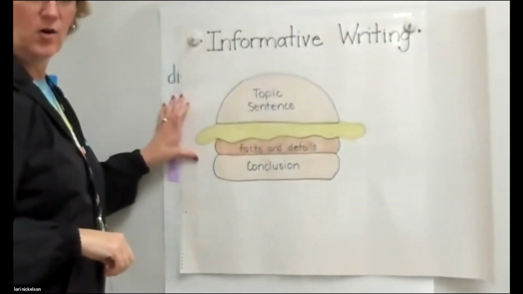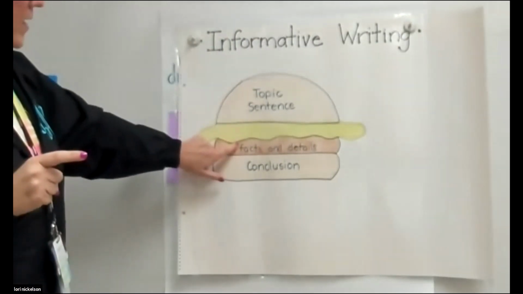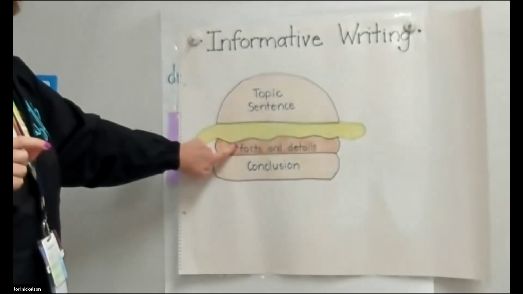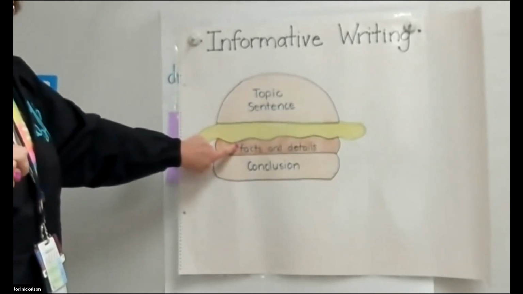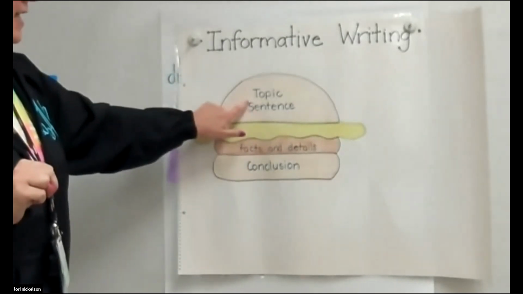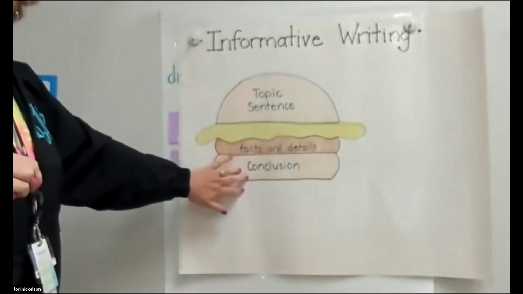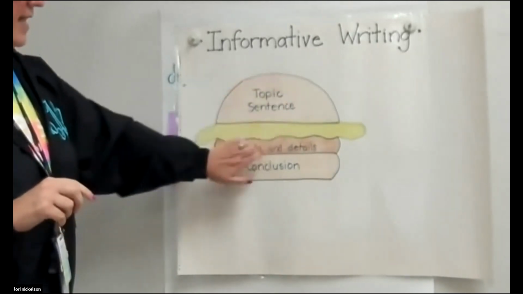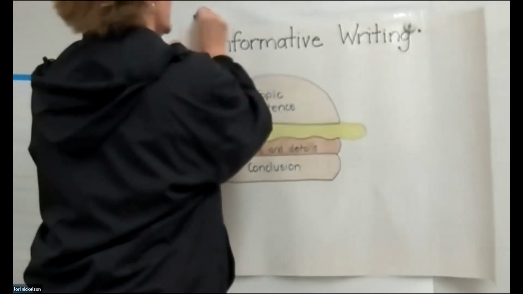Our informative paragraph, remember, starts with a topic sentence. We have that down. Next, we have to come up with facts and details. Remember, facts and details are the juicy things in this burger. We want at least 2 facts or details written down. And then we have a conclusion where we tie in all of this. We restate our topic sentence for our conclusion. Okay, so we have our topic sentence. Now we need to work on facts and details. Okay, so let me take this off.